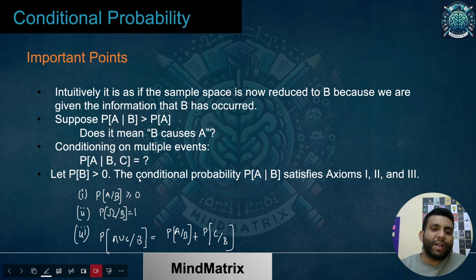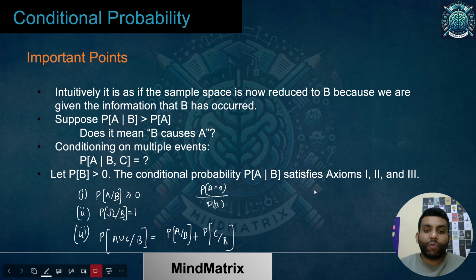When you open it up, the probability of B is already greater than 0, and then there will be P of A intersection B. We know already that for any event, the probability must be greater than or equal to 0. And this is already non-zero, as we have discussed, so this must be positive only. So overall this must be greater than or equal to 0.